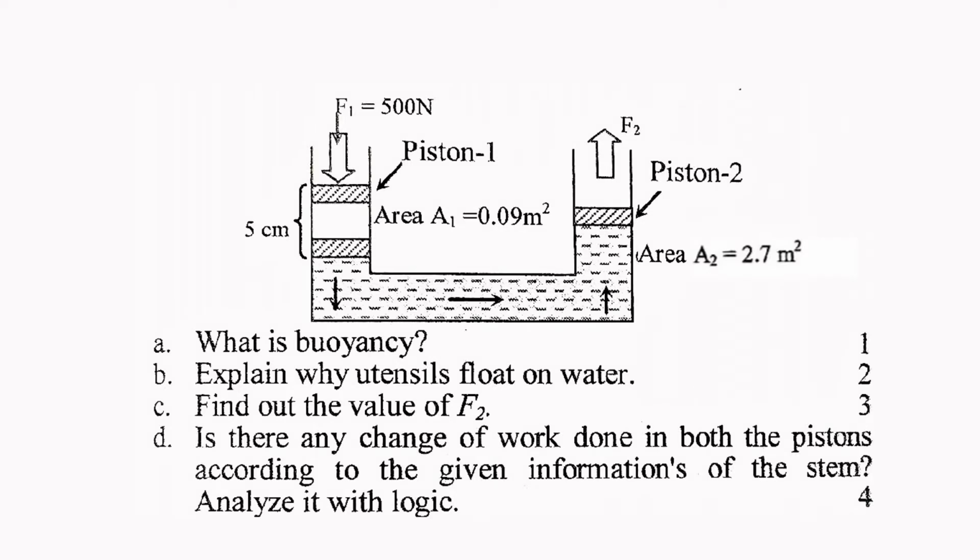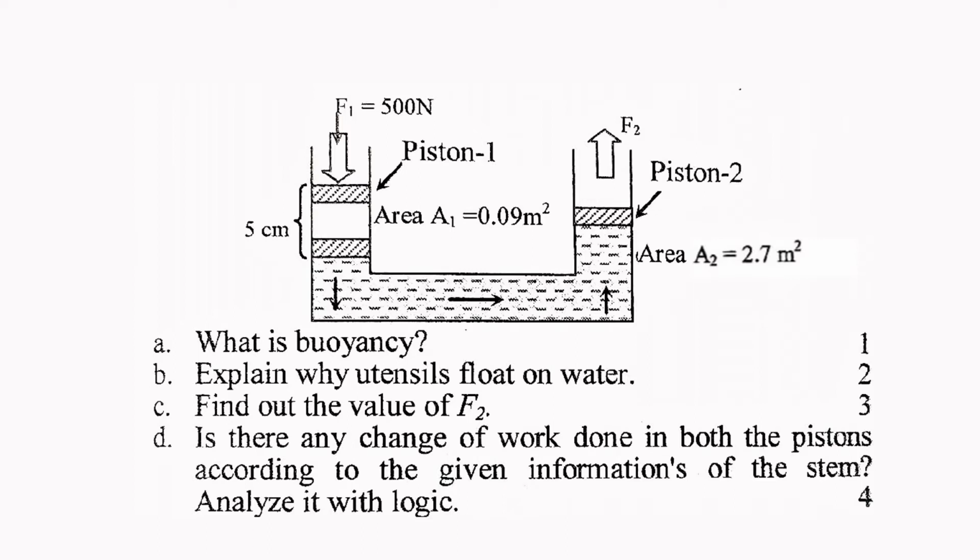In this question, we can see from the figure that there are two cylinders filled with water and are connected by a pipe. First cylinder has a piston of cross-sectional area 0.09 meter square and goes downwards after applying 500 Newton of force on it, and the displacement of piston 1 is 5 centimeter. The second cylinder has a piston of area 2.7 meter square, that is, area of the piston of second cylinder is larger than the first one.